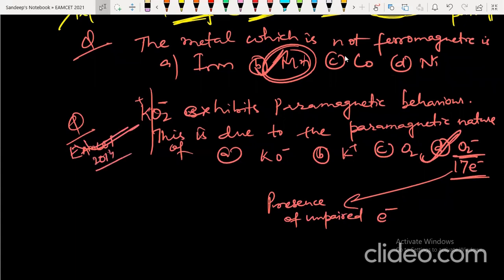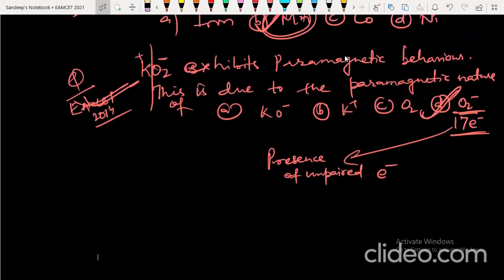So these are the ways the questions are being asked to students, and if you prepare nicely, it is definitely going to help you a lot. Few more questions.